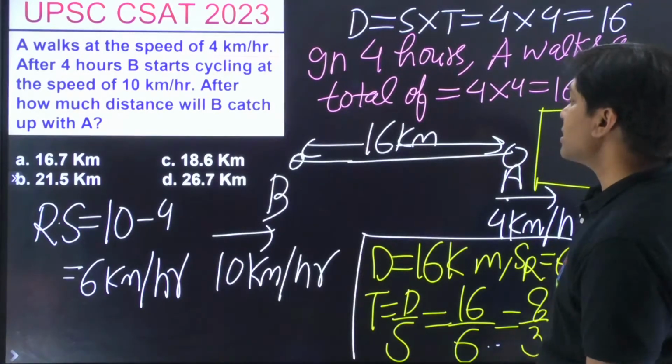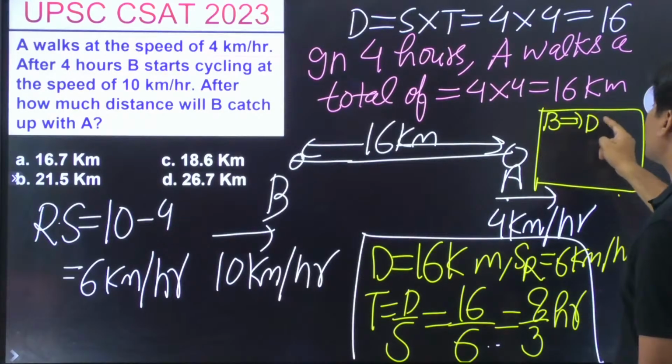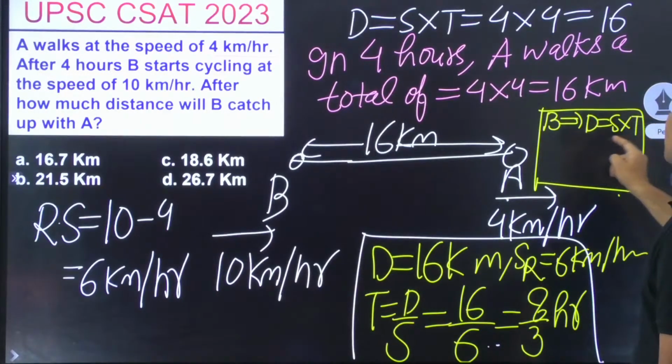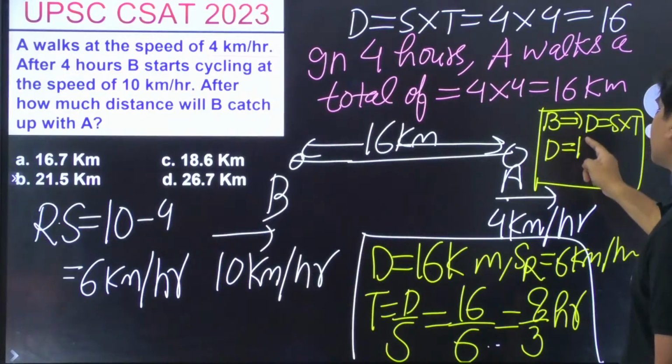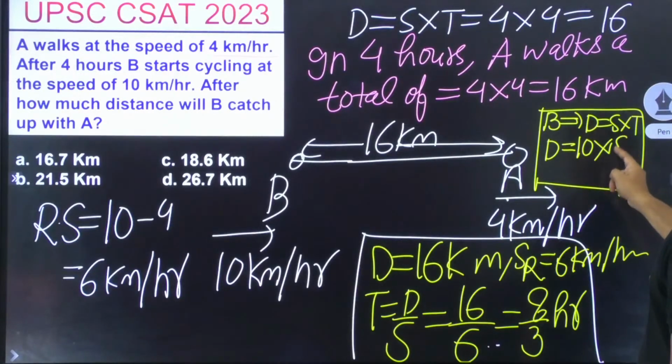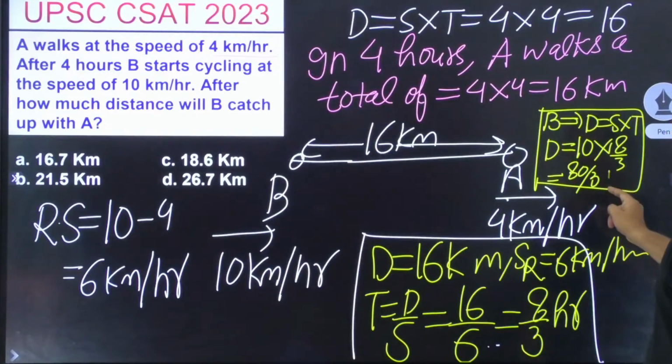How much distance? अब B के लिए देख लो ना, B के लिए distance is equal to speed into time. अब B कितना distance travel करके जाएगा, उसकी अपनी speed है 10 और उसने चला कितना? 8 by 3 hours. So which is coming out as what? 80 by 3 kilometers. What is the option?